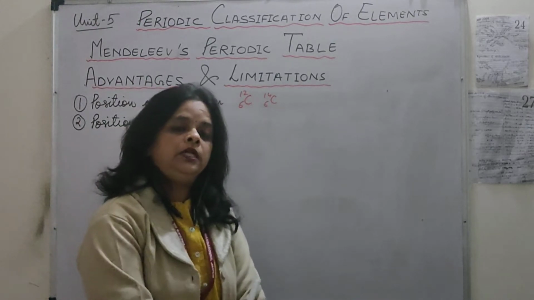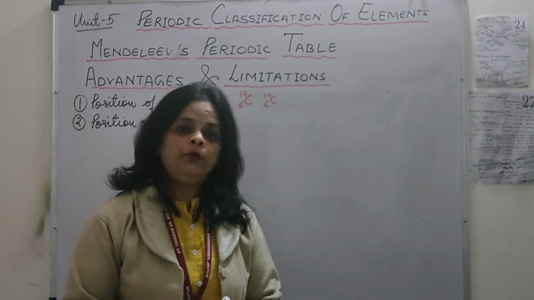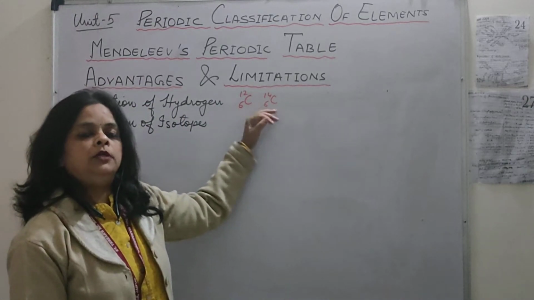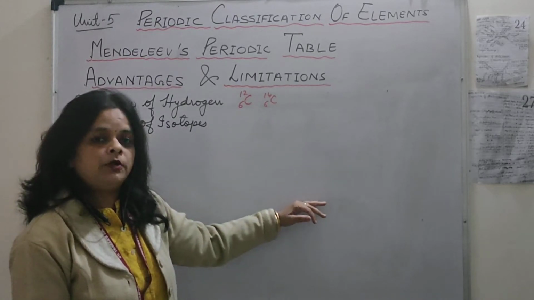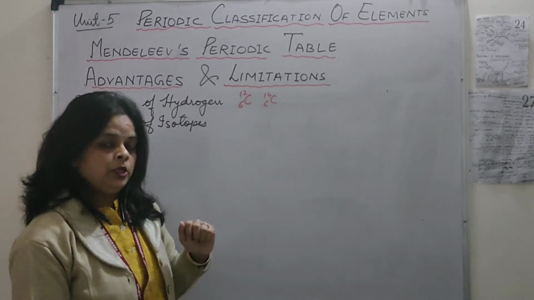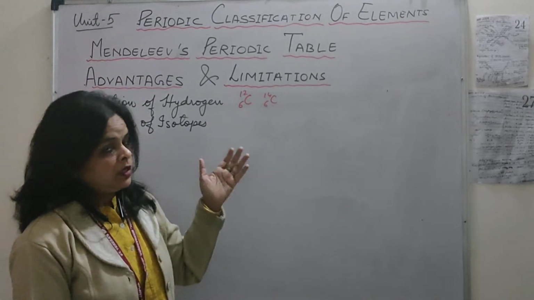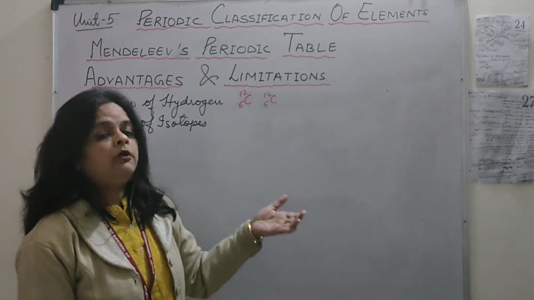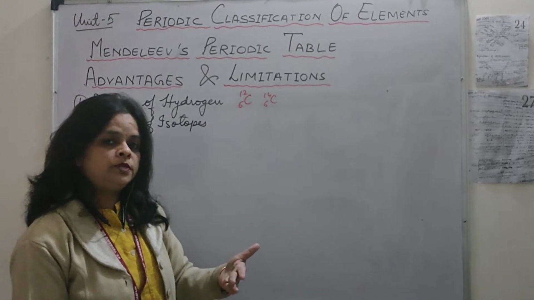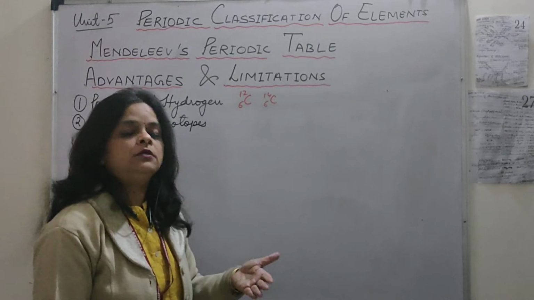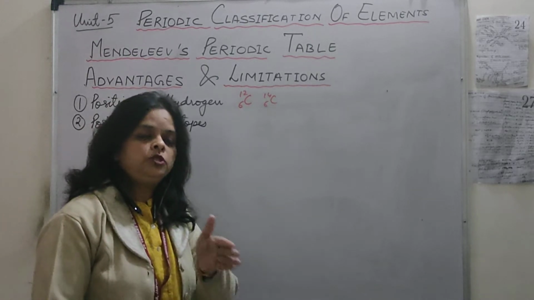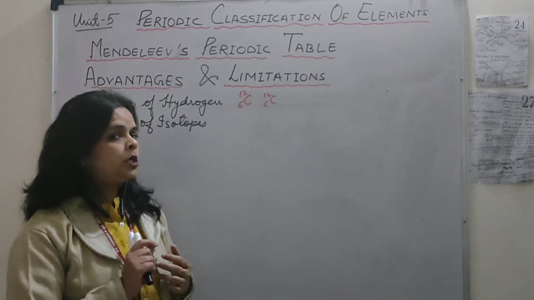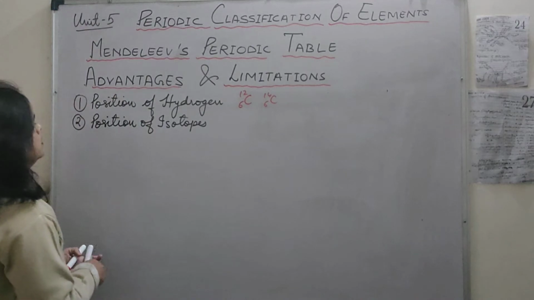Now if his periodic table was arranged on the basis of atomic mass, then the two isotopes of carbon should get two places in his periodic table, but he has assigned only one, so there was no reason. He was not able to say why he was not giving them separate places. Like oxygen also has three isotopes, hydrogen also has three isotopes, that is ordinary hydrogen, protium and deuterium. So the position of isotopes was a big question mark in his periodic table.